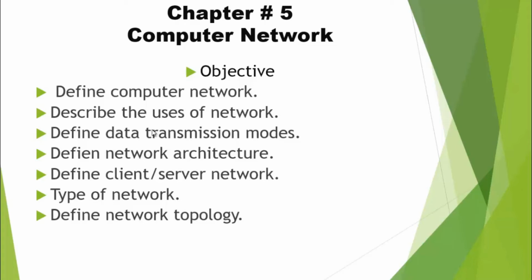After that students will be able to define network topology, what is meant by network topology. We have different types of topologies. The physical layout of a network is called topology. We will explain in detail how many network topologies we have. After that you will be able to describe types of lines. We have different types of lines. In the previous class and previous chapter you also studied different types of lines, dial-up modem and dial-up line and DSL line, etc., which are used for data communication. Here we will also study in detail the types of lines which are used in a computer network. So this was the objective of chapter number 5.